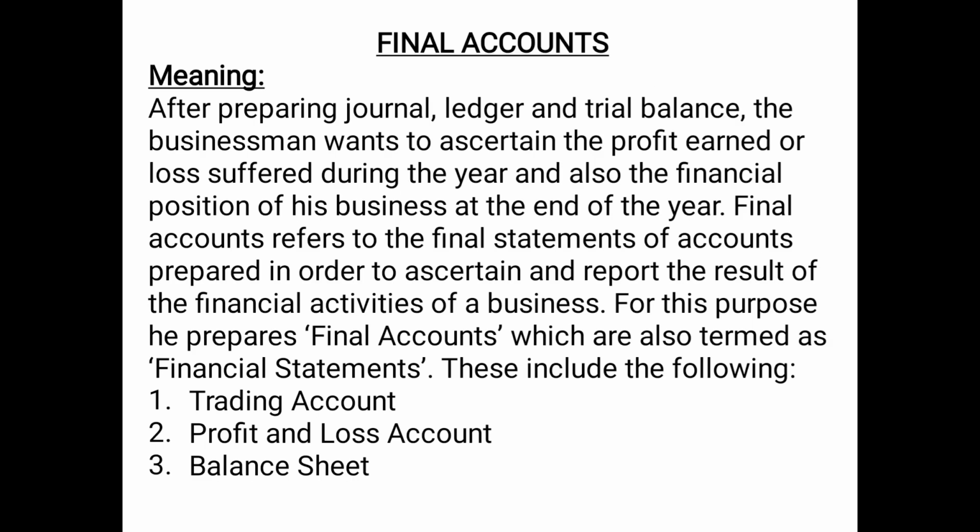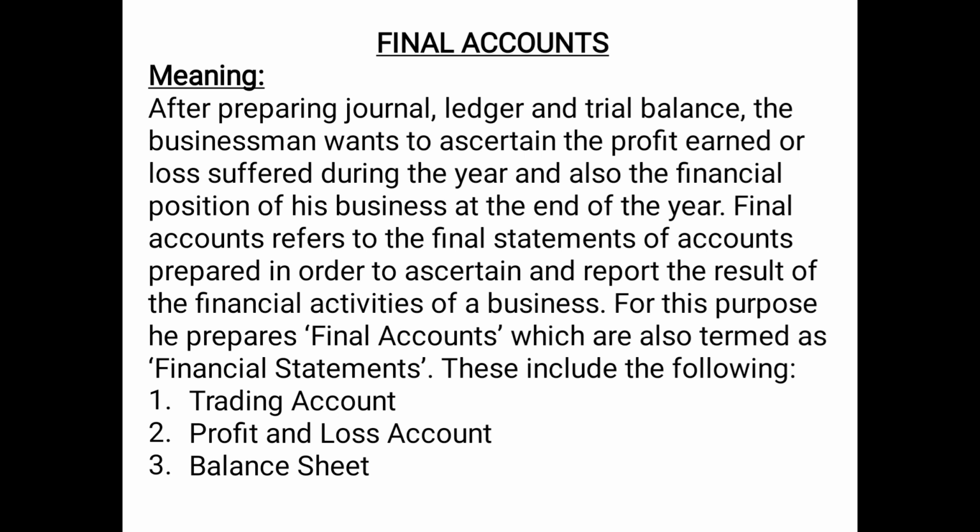Let us begin with the meaning of final accounts. After preparing journal, ledger, and trial balance, the businessman wants to ascertain the profit earned or loss suffered during the year and also the financial position of the business at the end of the year.